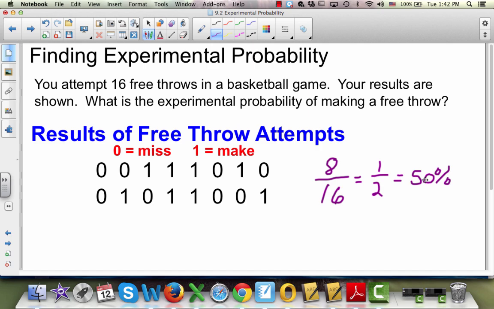And you see this all the time whenever you're hearing about baseball players. Their batting average is .333. Well, what that means is they get a hit once out of every 3 times that they go to bat. So the probability that they're going to get a hit this time is 1 out of 3. Or a basketball player has a free throw percent of 80%. What that means is that of all the free throws he's or she's attempted so far, they've made 4 out of every 5, or 80%.